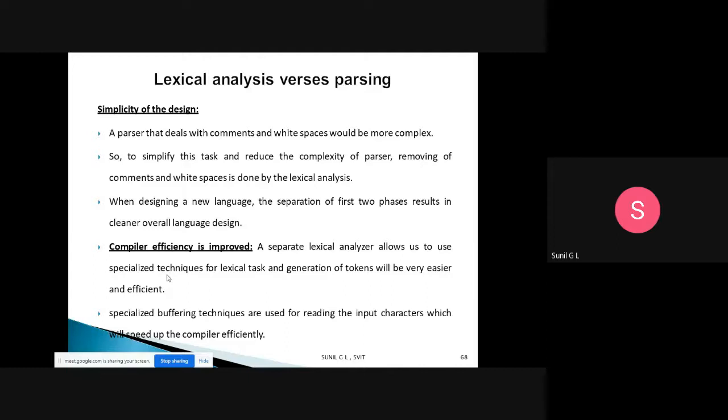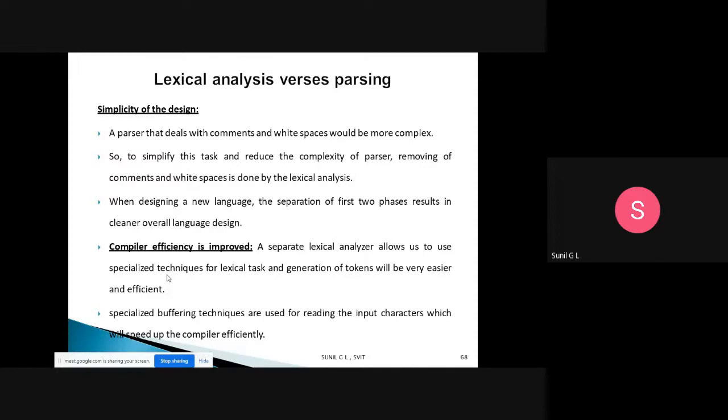So one reason is simplicity of design, and another is improved compiler efficiency, because we have a special technique for generating tokens and input buffering techniques that speed up reading the input characters. That's why we use lexical analysis and parsing as different phases.